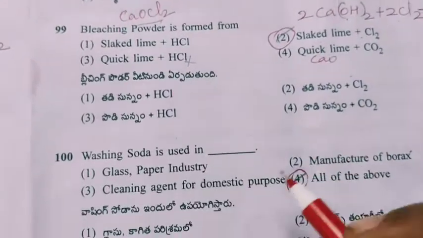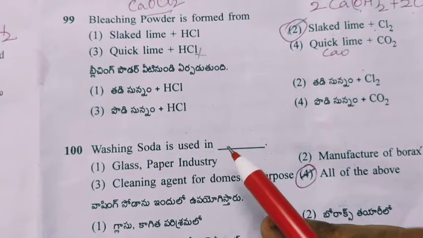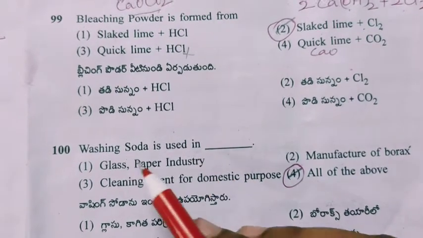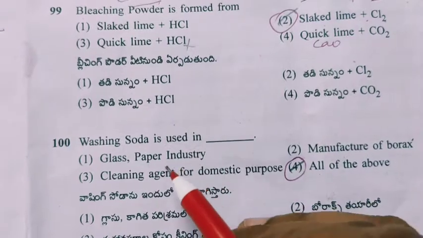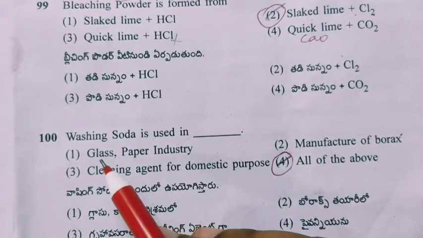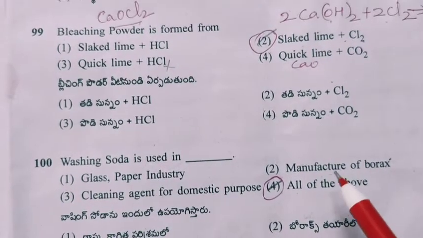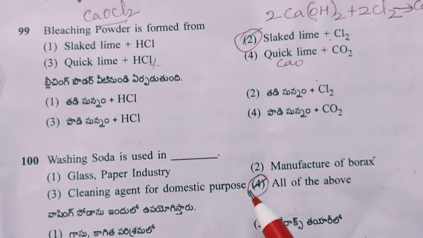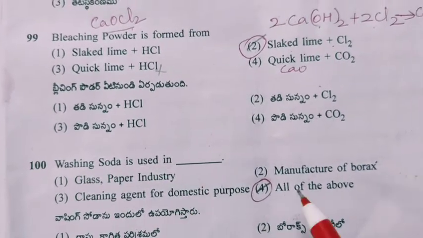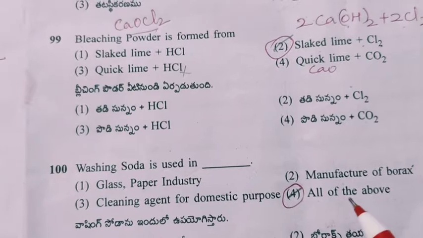And next question. Washing soda is used in. It is washing soda, sodium carbonate. It is used in glass and paper industry and also in manufacture of borax and as a cleaning agent for domestic purposes. So we have to write it as all of the above.